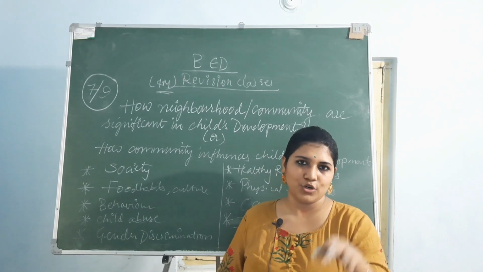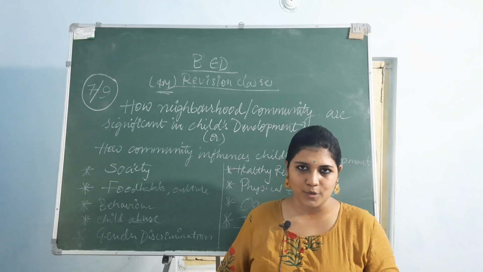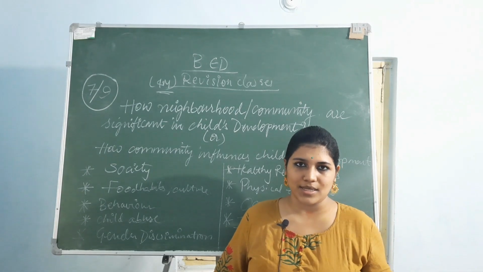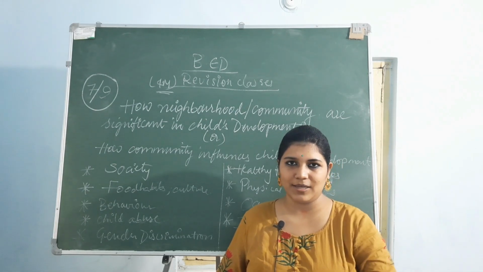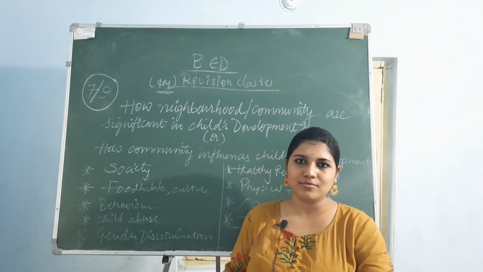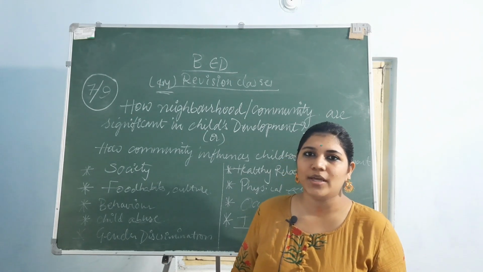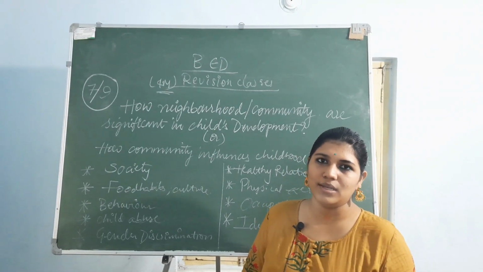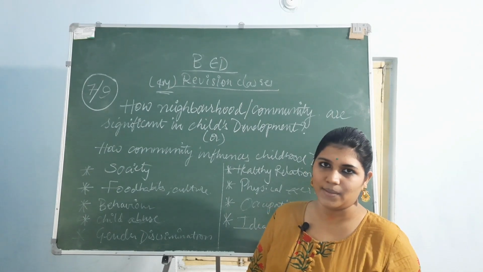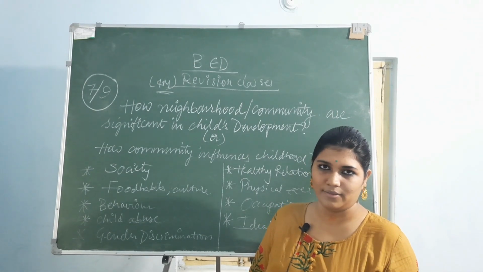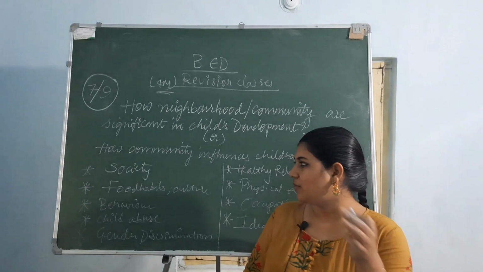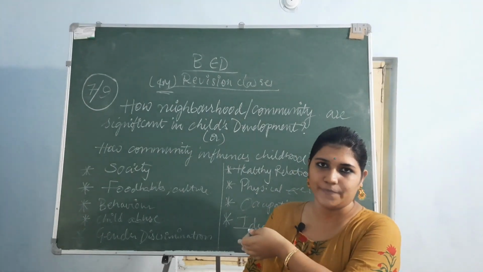In which environment, in which neighborhood were you brought up? What are the circumstances there? How your family and house are structured, and all that plays an important role in the child's development, in which community you live, and how their food habits and culture are.